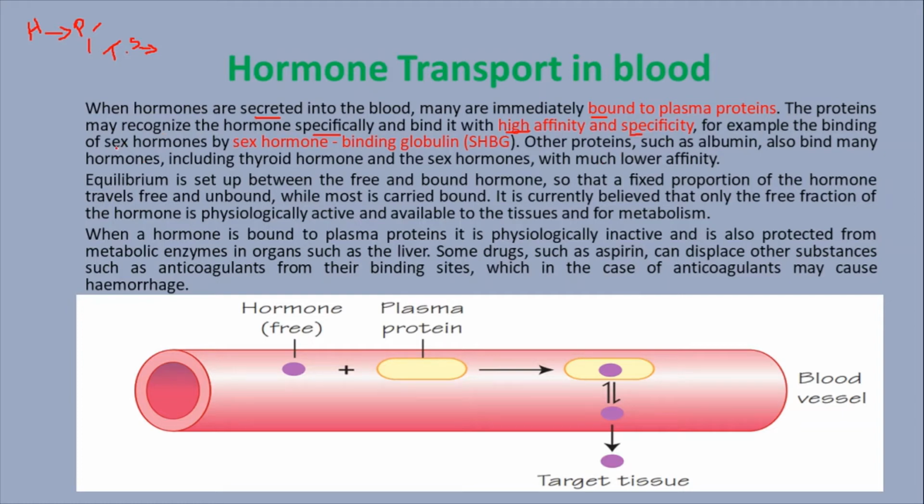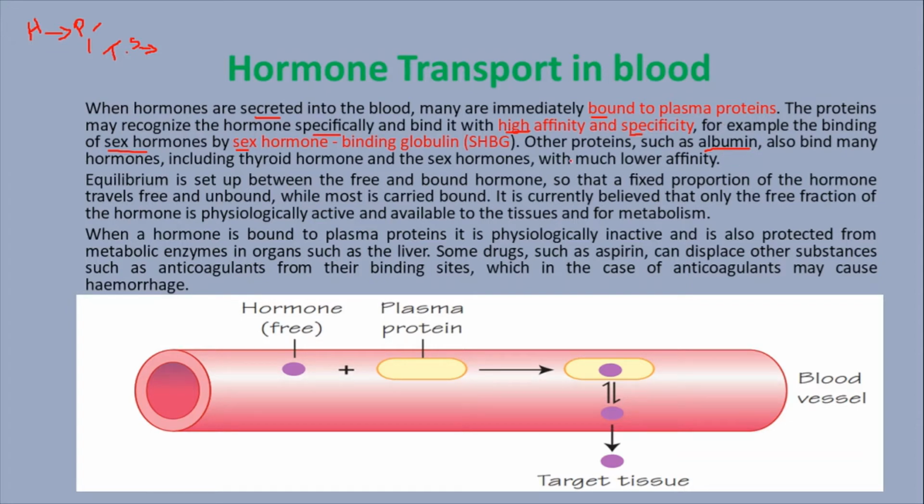For example, the binding of sex hormone by sex hormone binding globulin. This is a unique protein present in the blood, which binds the sex hormone with high affinity and high specificity. Some of the hormone binds to albumin. You know very well, albumin is the famous transporter protein in the blood.